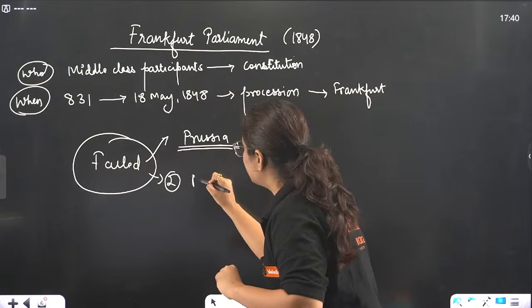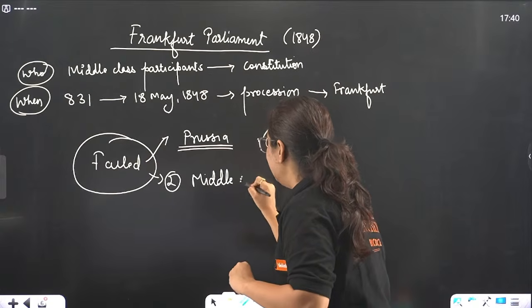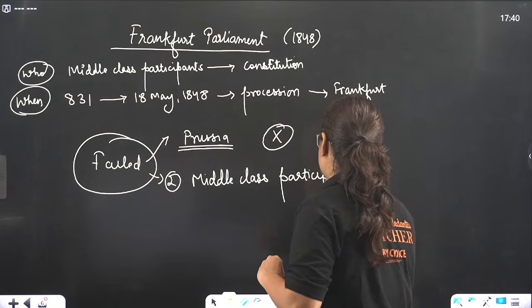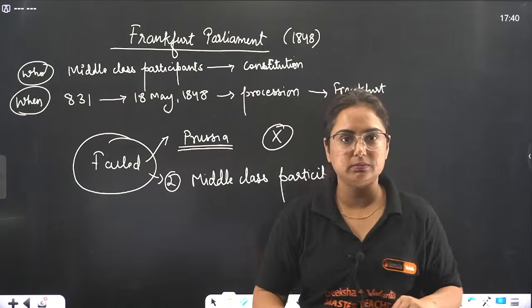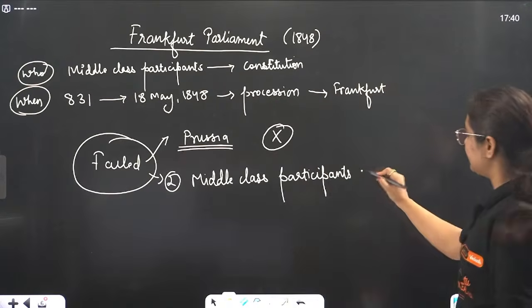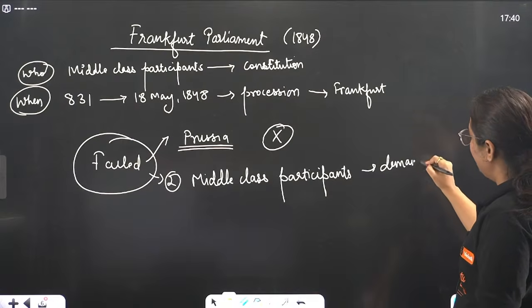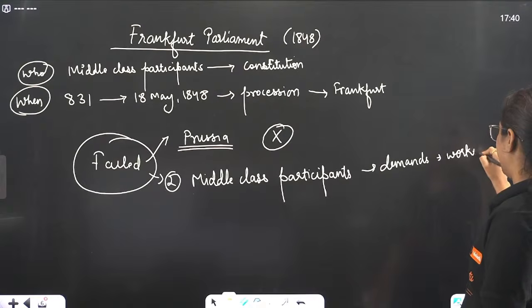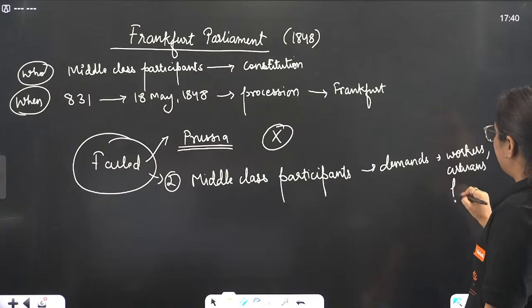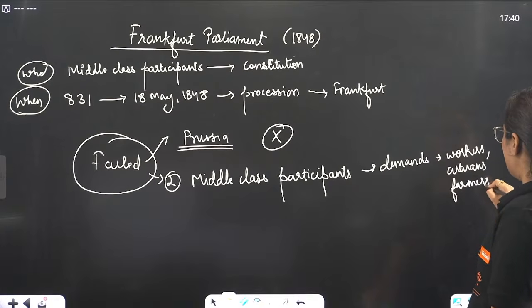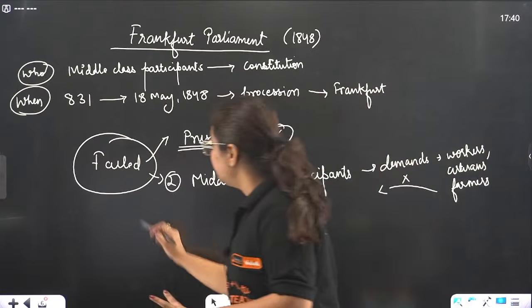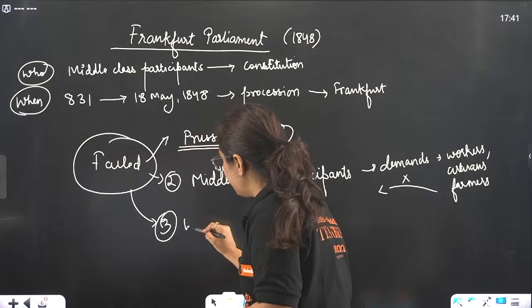The second point is that this Frankfurt parliament was dominated by middle class participants, and then the demands of the local people, of small workers, artisans, or small farmers were not at all entertained by those middle class people. The second reason of failure. The third and very important was about women.